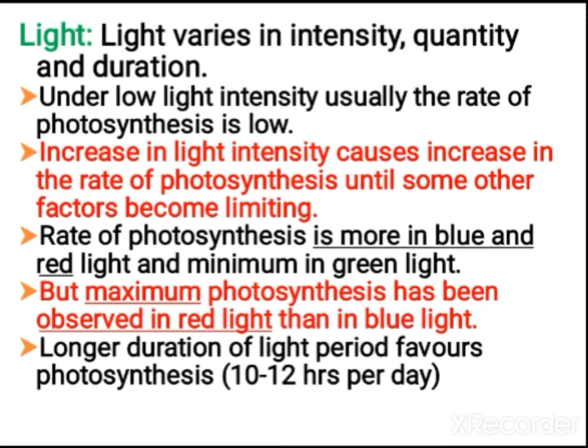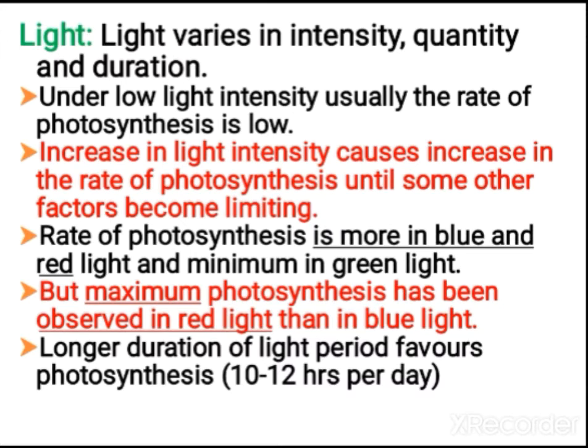Now let us study one by one, starting with light. Light varies in intensity, quantity and duration. It may not be the same on all days and during all climates. When the light intensity is low, the rate of photosynthesis is low, such as early morning, cloudy days or late evening. During that time the rate of photosynthesis will be less, and when the light intensity increases, there will be an increase in the rate of photosynthesis.